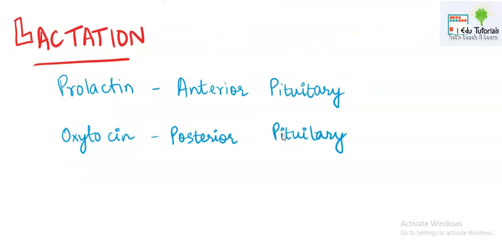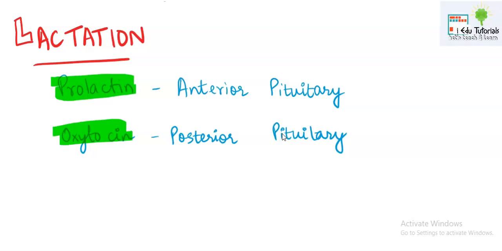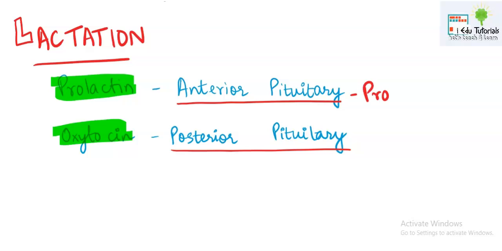Now once parturition occurs, the role of 2 hormones is again very important. One is prolactin and another is oxytocin. Prolactin is produced by the anterior pituitary and oxytocin is produced by the posterior pituitary. The work of prolactin is that it helps in the production of milk from the mammary glands.